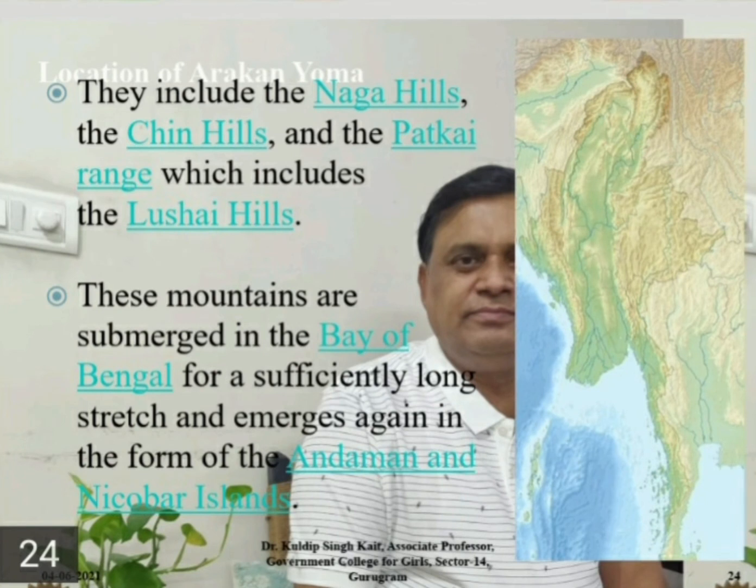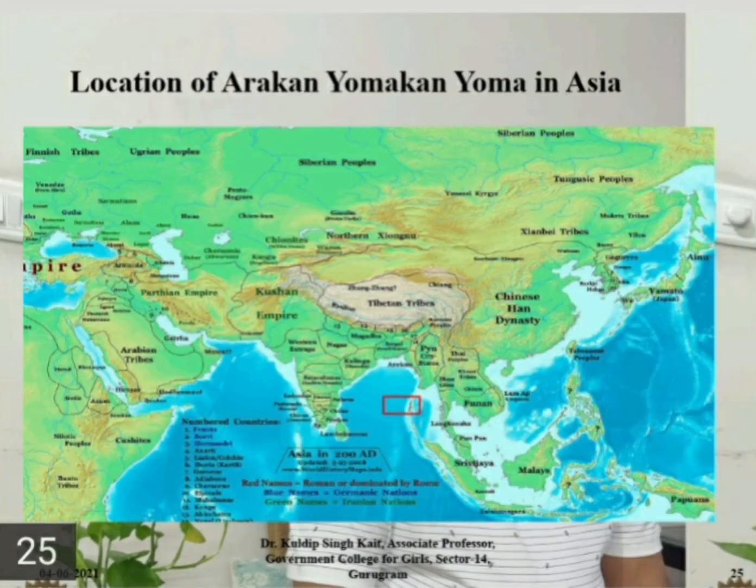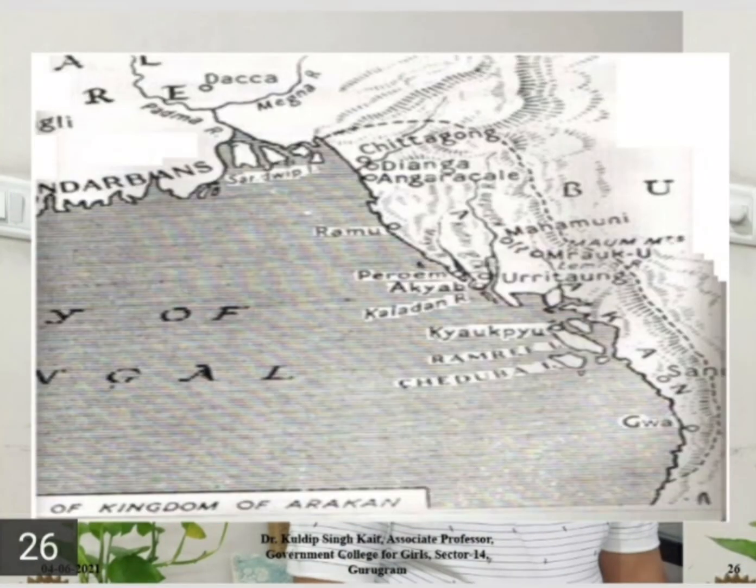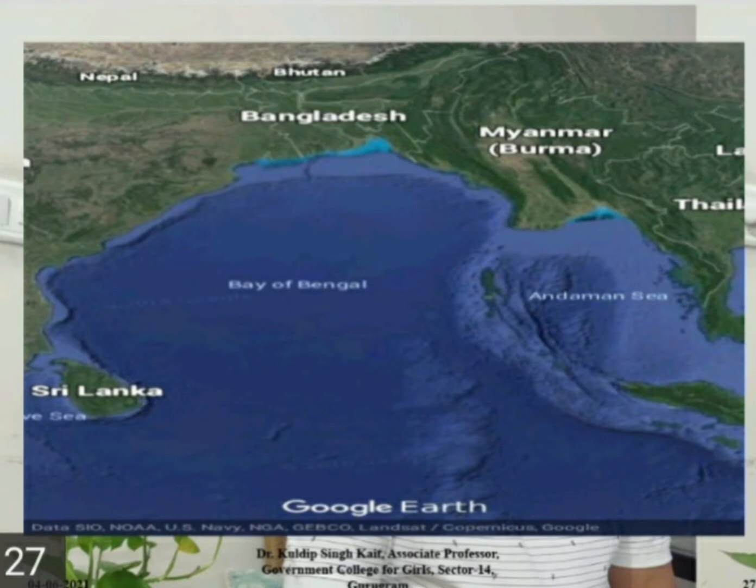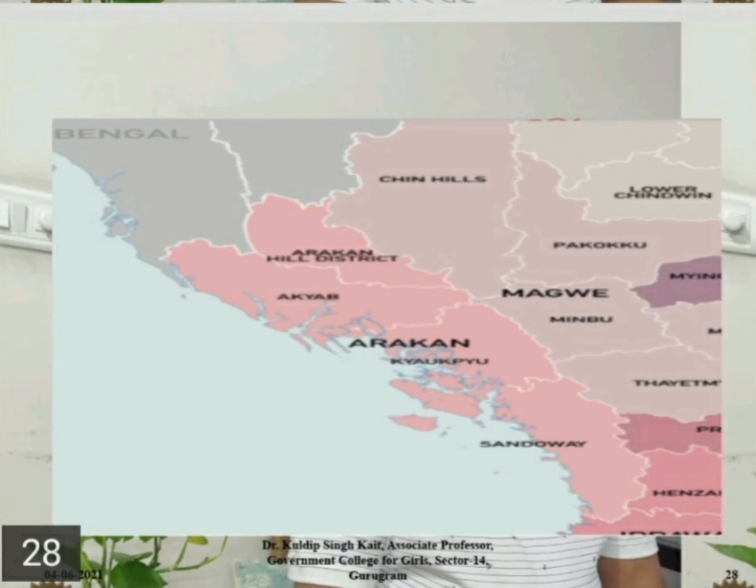Location of Arakan Yoma: they include the Naga Hills, the Chin Hills and the Patkai range, which includes the Lushai Hills. These mountains are submerged in the Bay of Bengal for a sufficiently long stretch and emerge again in the form of the Andaman and Nicobar Islands. You can see it from the map. In both the maps you can see all these details.